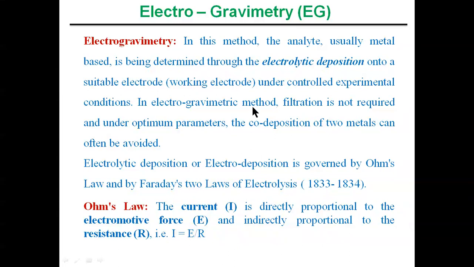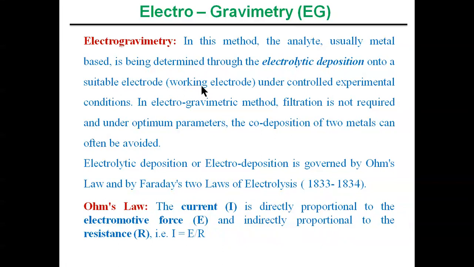Under optimum parameters, co-deposition of two metals can be avoided. Co-deposition refers to what happens at the applied potential or applied current at the working electrode. We'll see the process in detail in later slides.